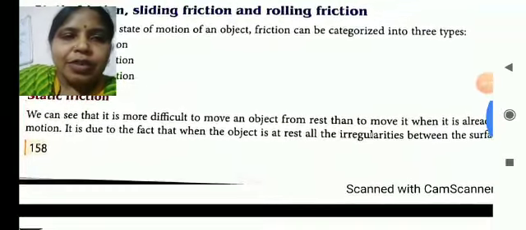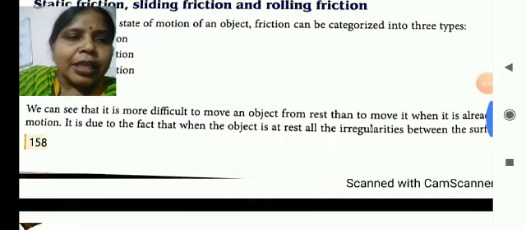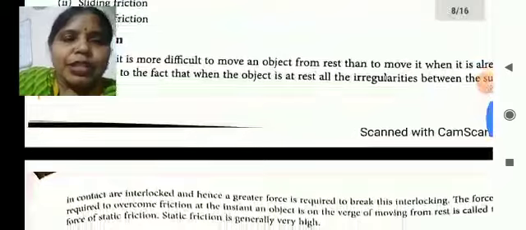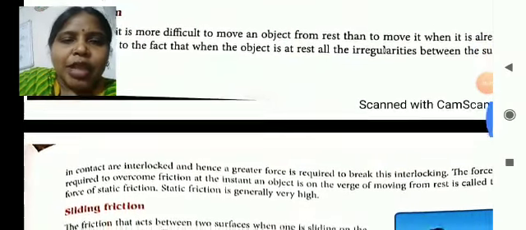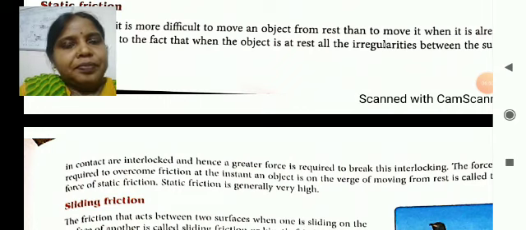When we try to move it, the irregularities between the surfaces in contact are interlocked because it is in rest condition.